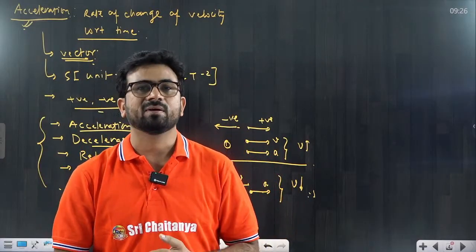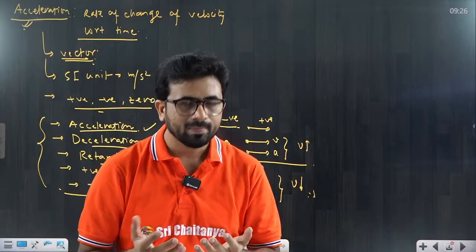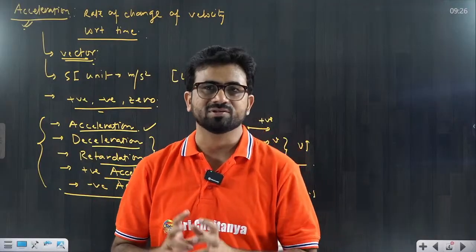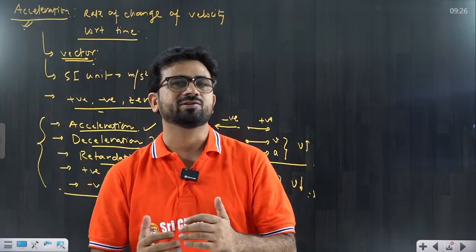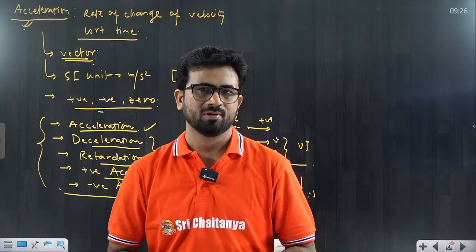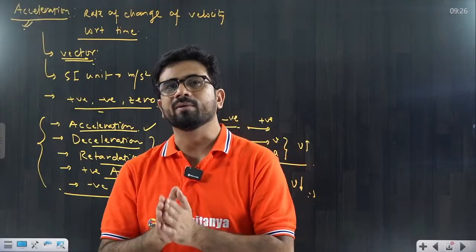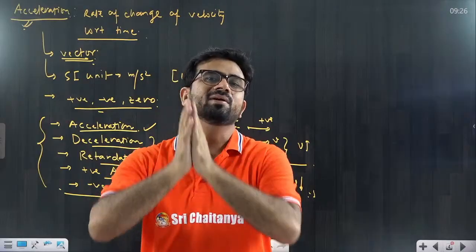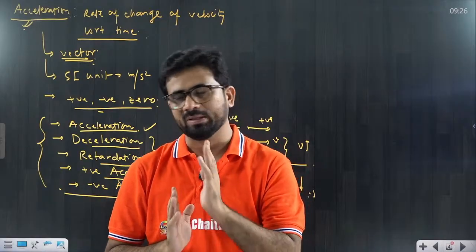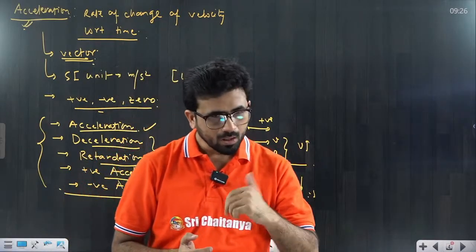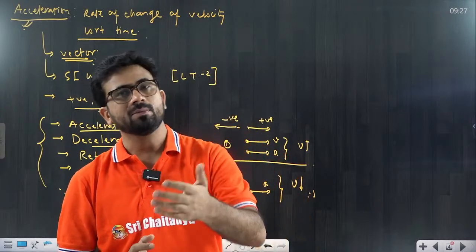The very first thing: can velocity and displacement be in the same direction always, or can they be different? That type of question comes in the paper: velocity and displacement are always in the same direction. What is the answer? It is a correct statement, because wherever the particle is moving, displacement will occur in the same direction. So velocity and displacement are always in the same direction. That is the first thing. Remember that I am talking about the instantaneous velocity. Now come to the second point.